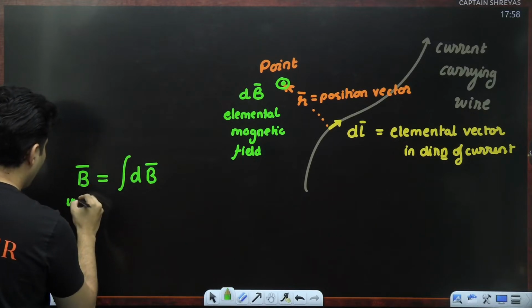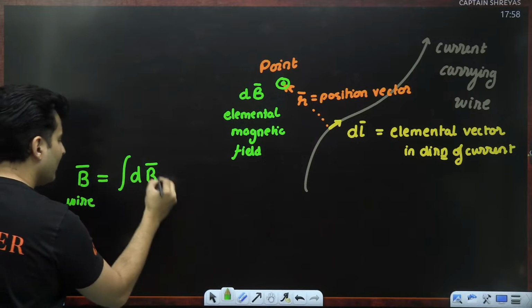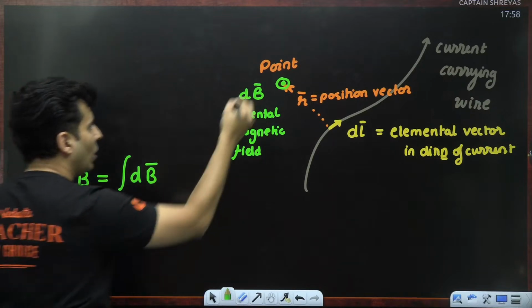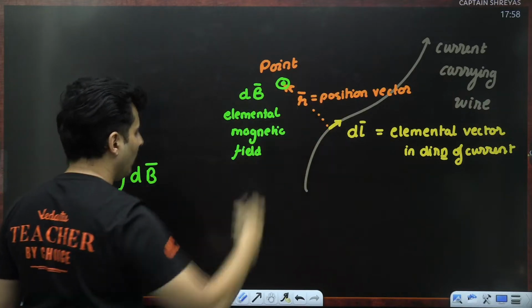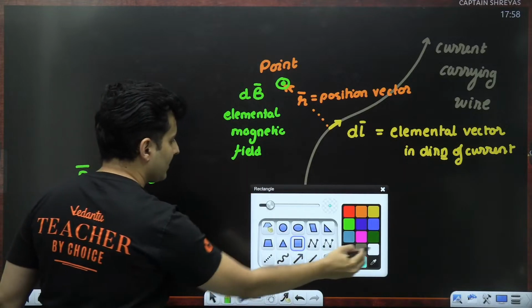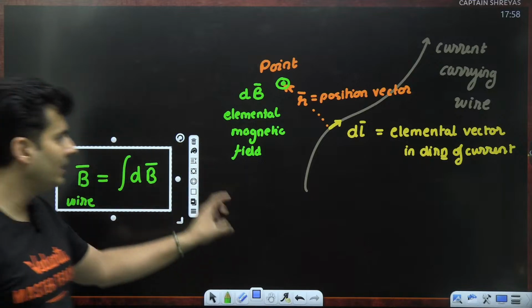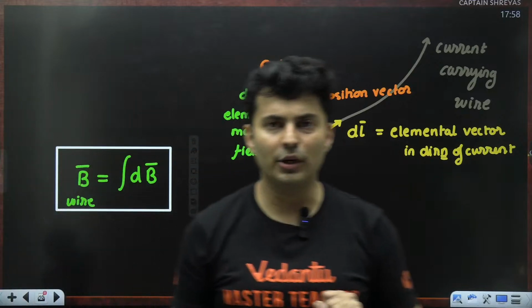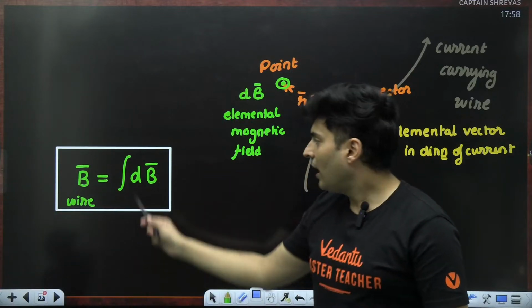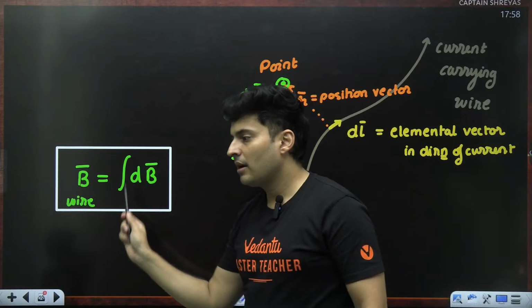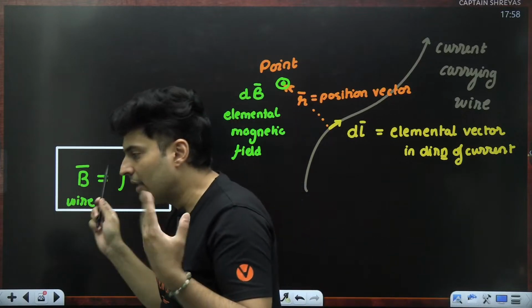The total magnetic field due to the wire will be the integration, means add all the effects due to all the elements. Is that making sense? That will be the total magnetic field produced at that particular point. But then the question is, how much is this dB, sir? How much is this value?